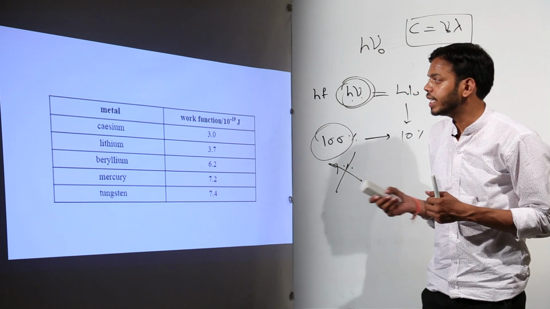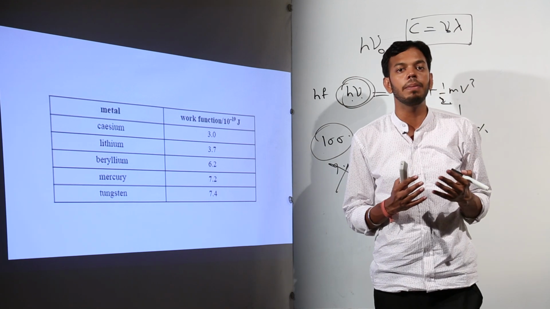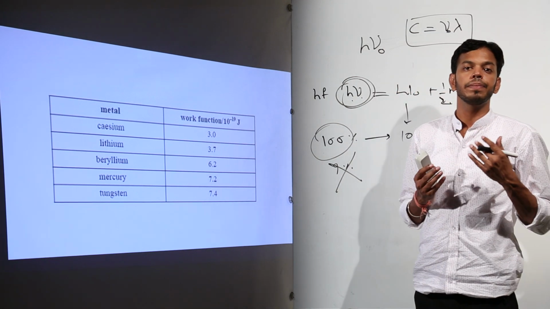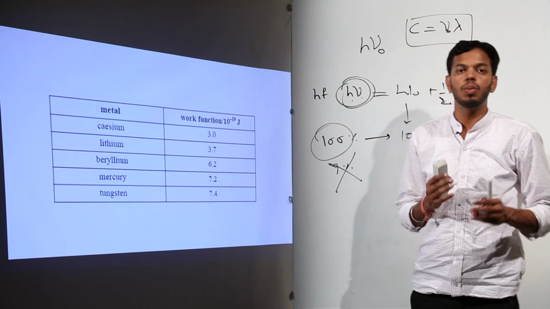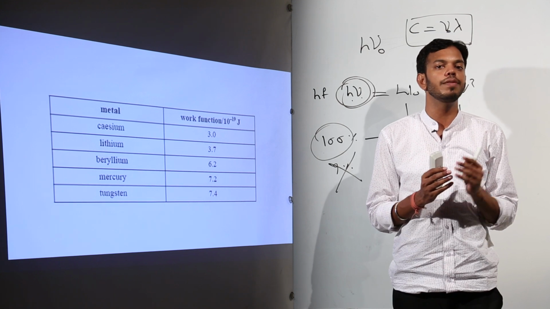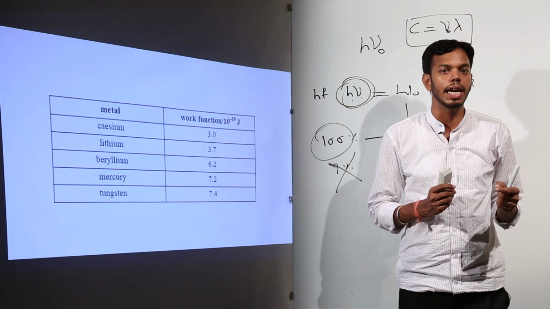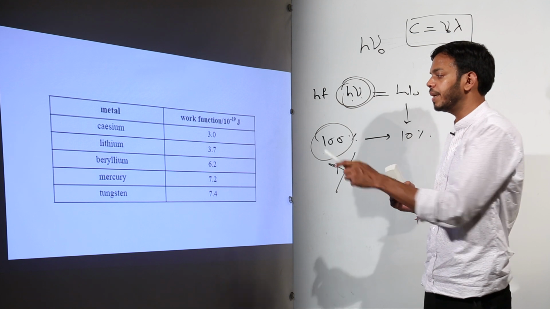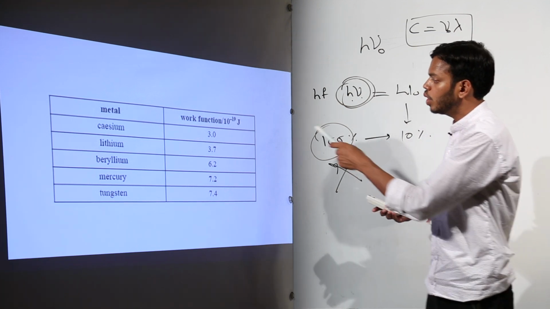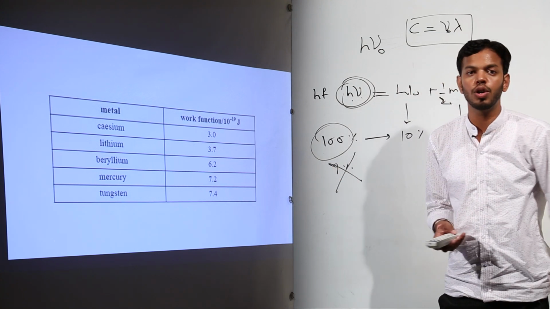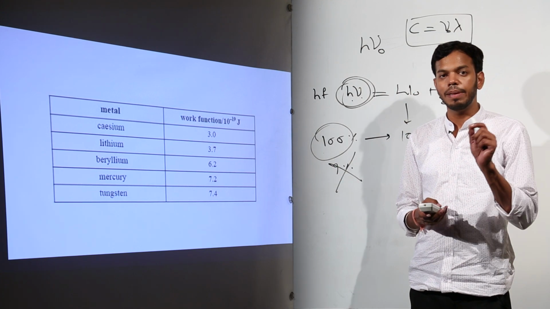Now out of all these, the abundantly available and good metal on which these experiments could be done was tungsten. So most of the experiments which we'll be discussing in a while of thermionic emission are based upon the experiments which were done by using the element tungsten. So the work function of tungsten is 7.4 into 10 raised to power minus 19 joules. Remember this value.